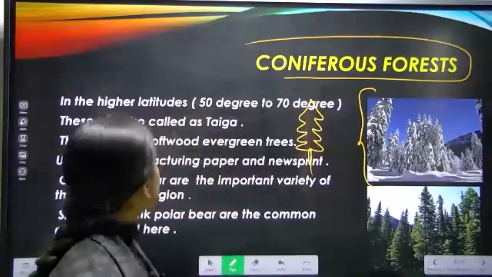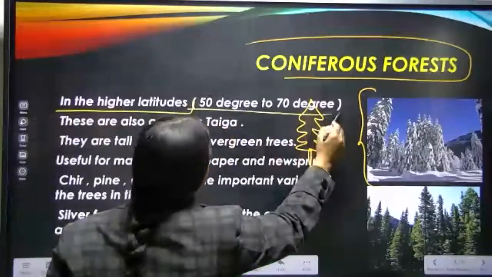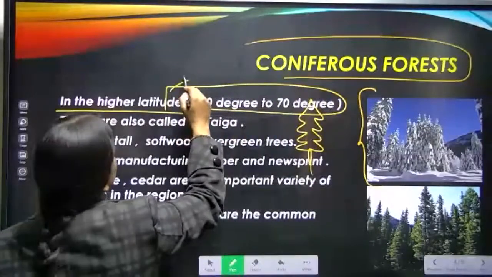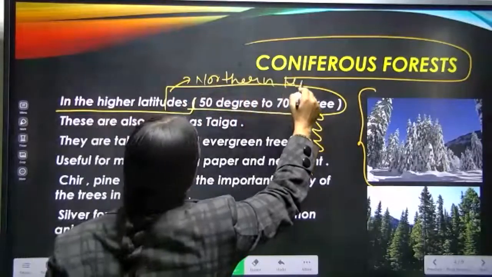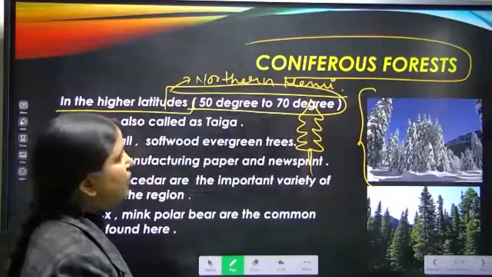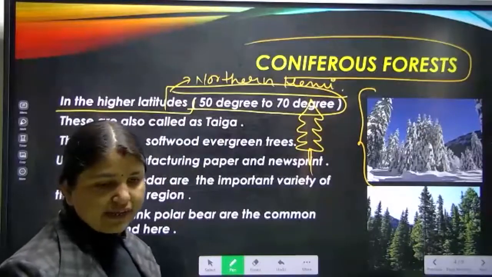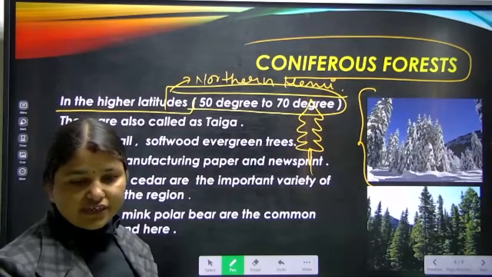Okay, now just see, in the higher latitudes of 50 to 70 degrees north in the northern hemisphere, we find this coniferous forest.